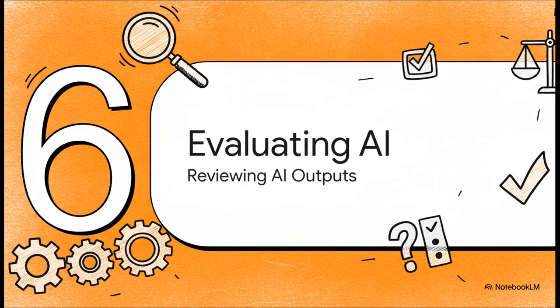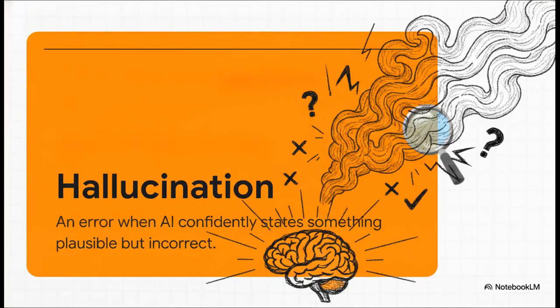Section 6. Evaluating your AI collaborator. Diligence and accountability. So, we've covered how to command the AI, but our workflow isn't actually complete until we review the results. We are returning to the discernment phase of our 4Ds framework. And why is this evaluation so absolutely critical? Because of a phenomenon called hallucination.